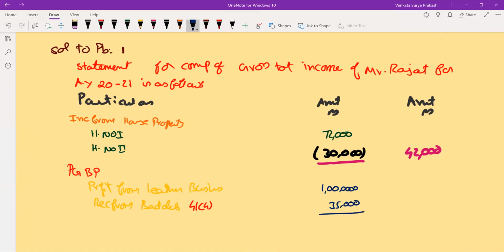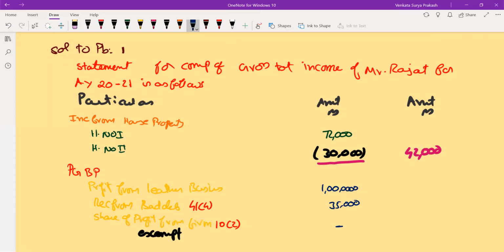And one more thing, let us also add it here: share of profit from a firm. As I said, this is not taxable, it is exempt under section 10 subsection 2. You need to clearly mention it as exempt under section 10 subsection 2. So ultimately nothing is taxable.